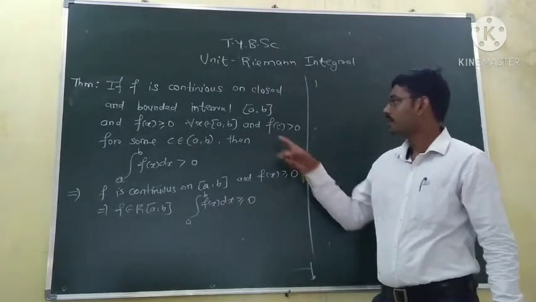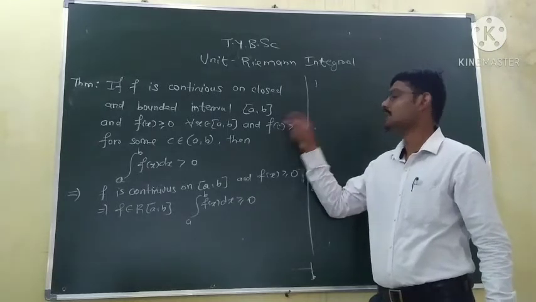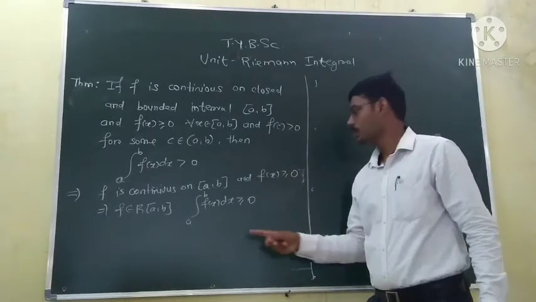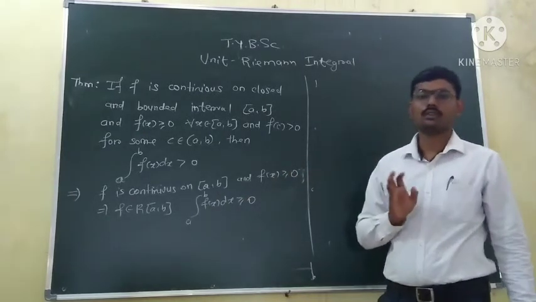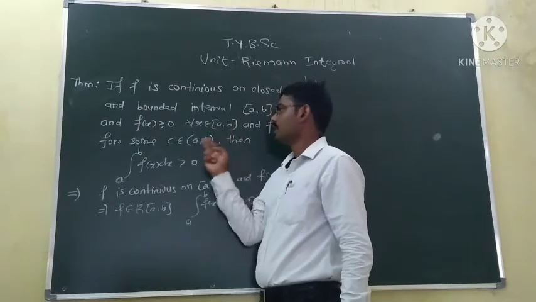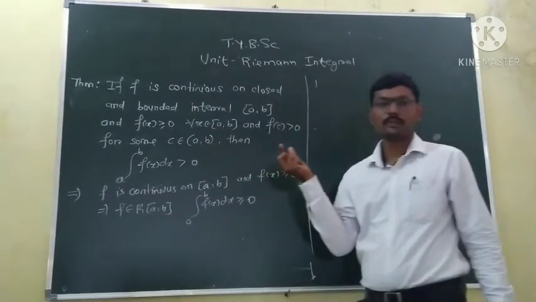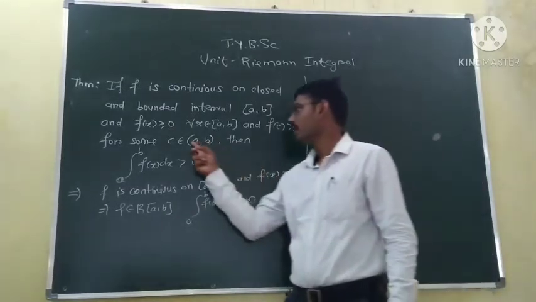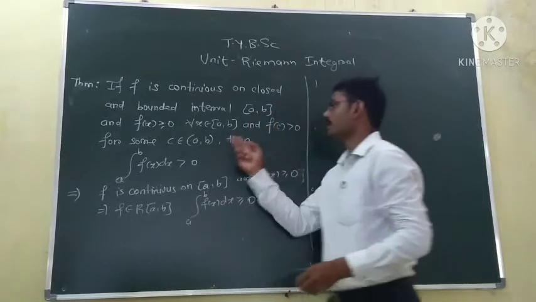But here they are saying that the function is strictly positive at some point. Then we have to prove this integration is strictly greater than 0, not only greater or equal to 0. So there is some point in between a and b. So c belongs to the open interval (a, b), so that means c lies between a and b. So we have a point c.